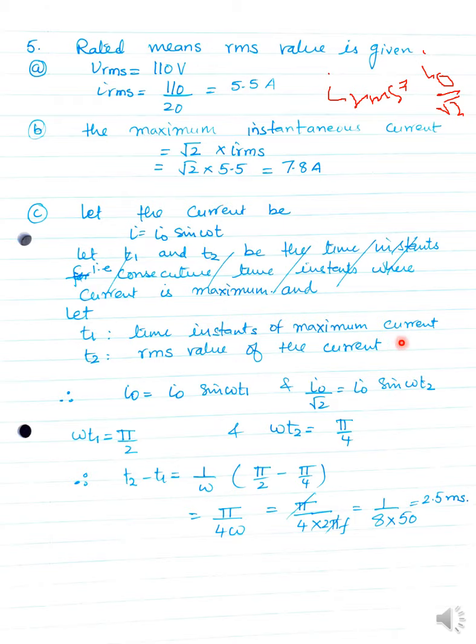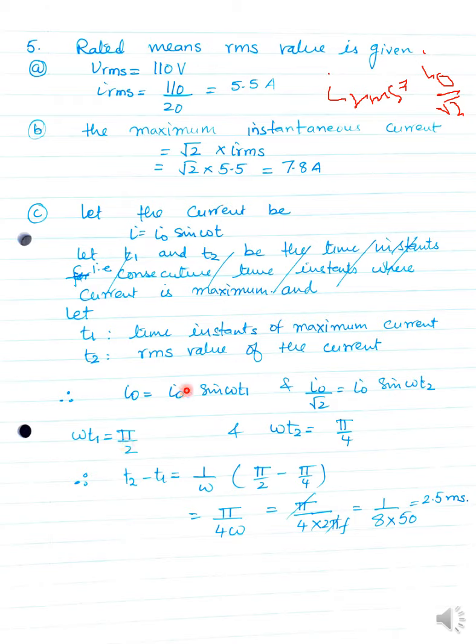So the first instant is a particular time when my current is equal to maximum current, and the second, t2, is when my current is equal to the RMS value. Then we can say I equals I naught sine omega t1, and I naught divided by root 2 equals I naught sine omega t2.